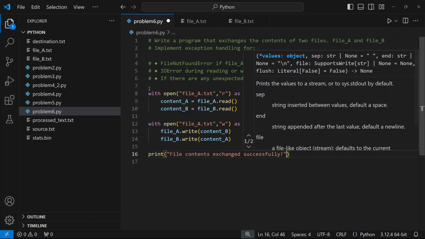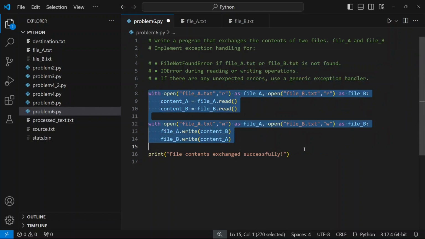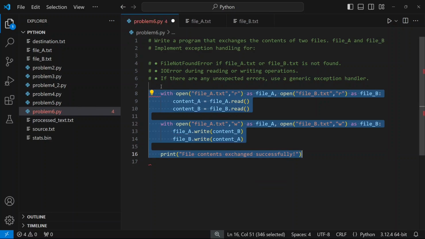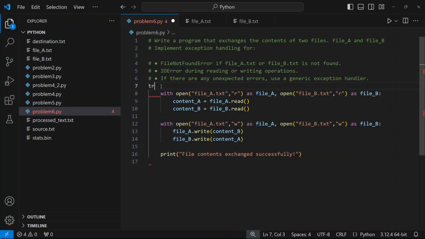Okay. Now this entire thing we'll have to put in try except block for the three exceptions. So I'll put this in try except blocks. And the first exception that I'm trying to handle is file not found error.